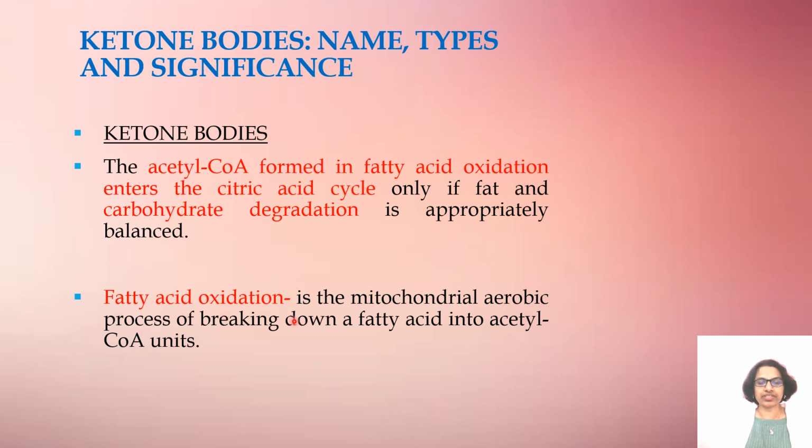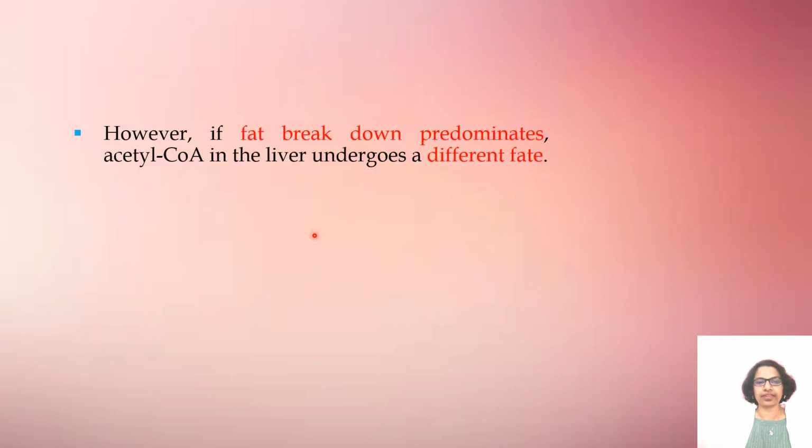Fatty acid oxidation is a mitochondrial aerobic process of breaking down a fatty acid into acetyl-CoA units. So once again, what do you mean by fatty acid oxidation? It is the mitochondrial aerobic process of breaking down a fatty acid into acetyl-CoA units.